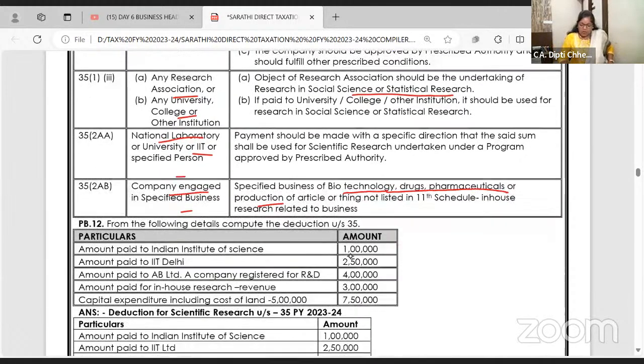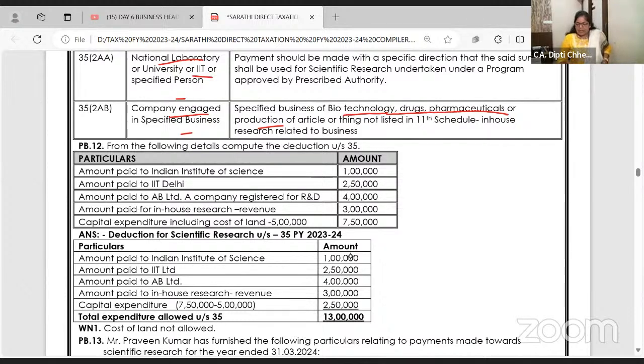Done? So now let us do the question. If they ask you such a question for 3 marks, 2 marks, a small question, then you have to just take it down and answer what is allowed. From the particulars, compute the deduction allowed. So answer, deduction is allowed. Amount paid to Indian Institute of Science, allowed. Amount paid to IIT Delhi, allowed. Amount paid to AB Limited, but it is a registered company formed for research and development, allowed. Amount paid for in-house revenue research, allowed.